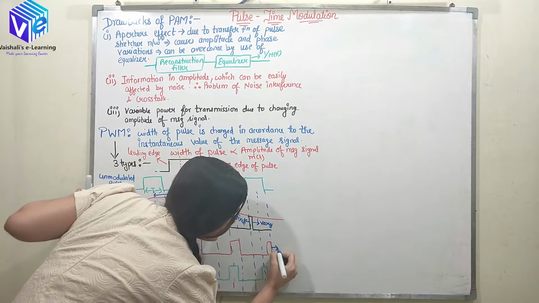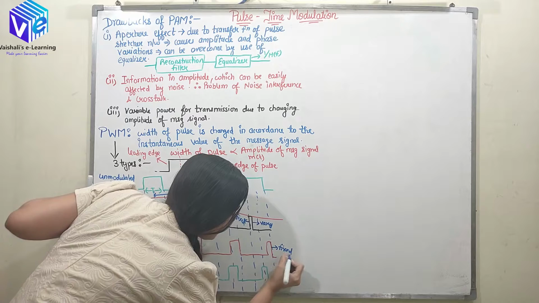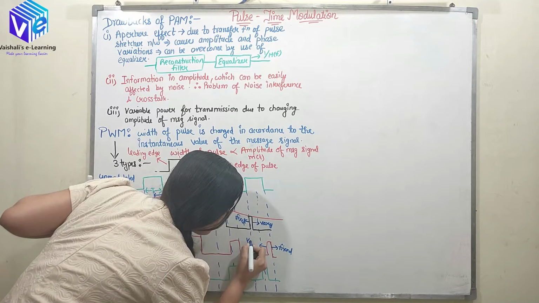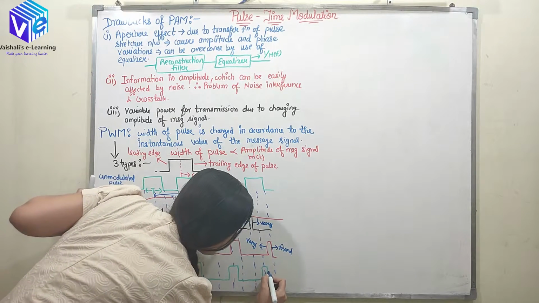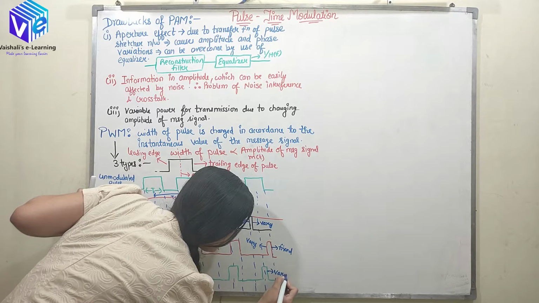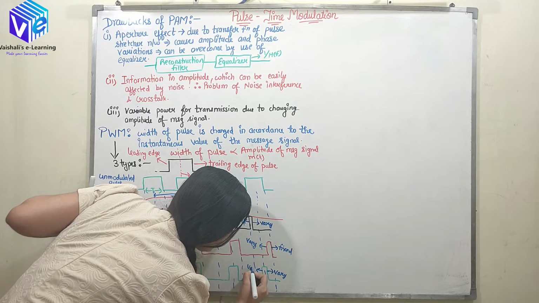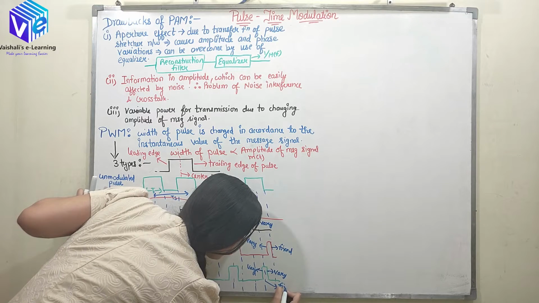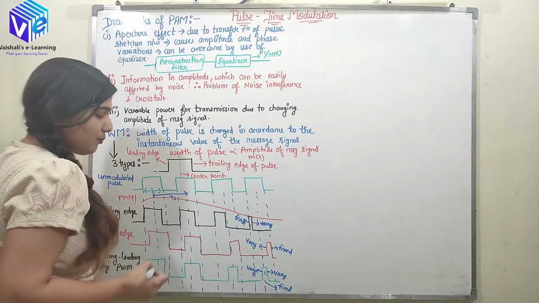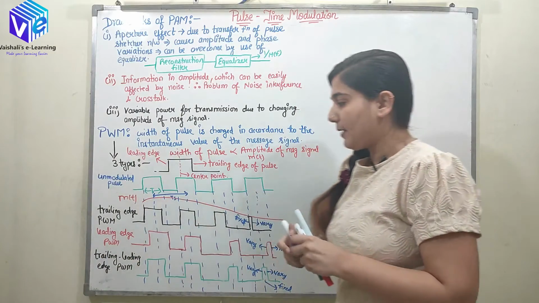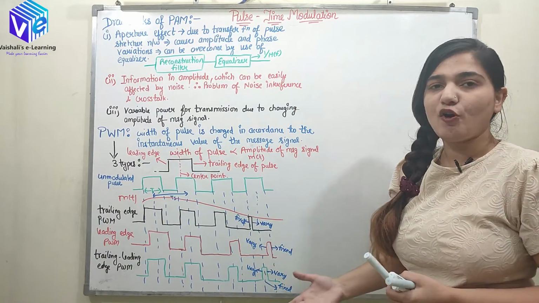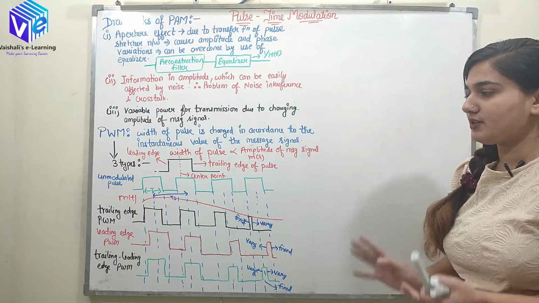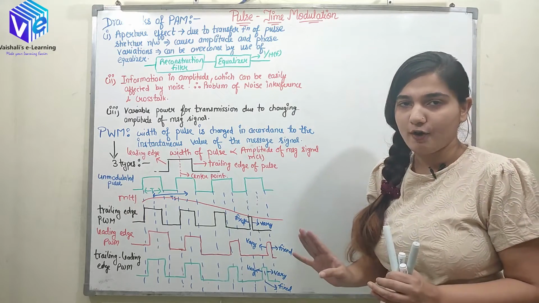Here this is fixed and this is varying. Here this is varying and this is varying, and the center point is fixed. I hope you are very clear about all three types of pulse width modulation. If you still have any doubt, you can put it in the comments.